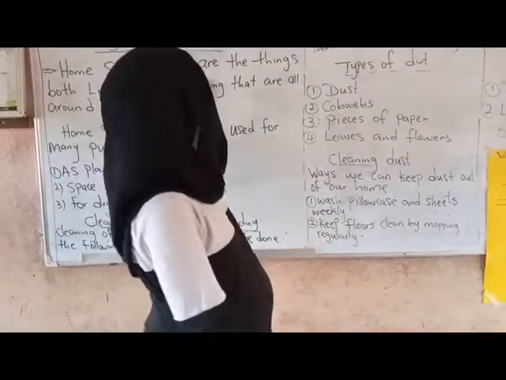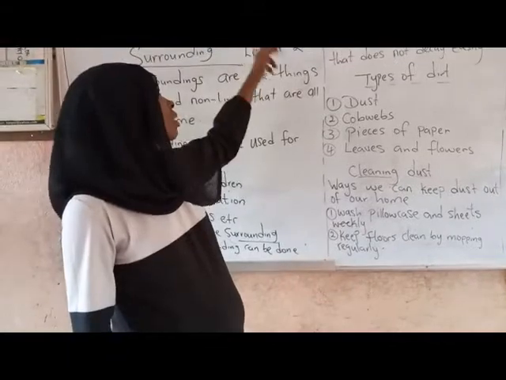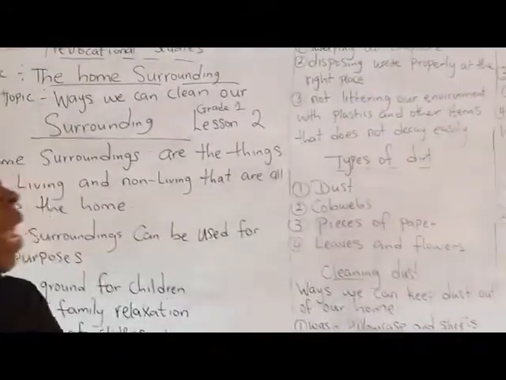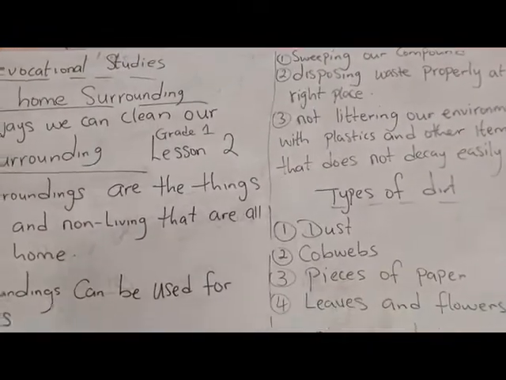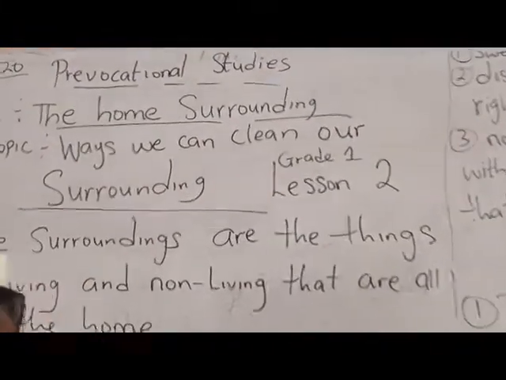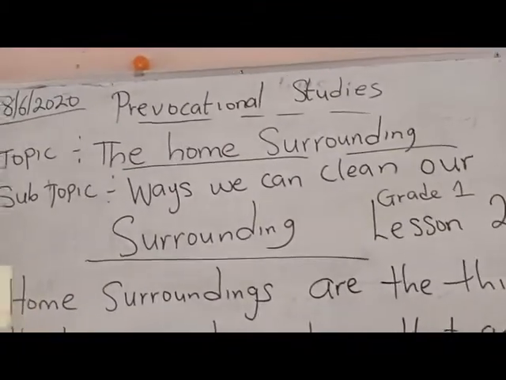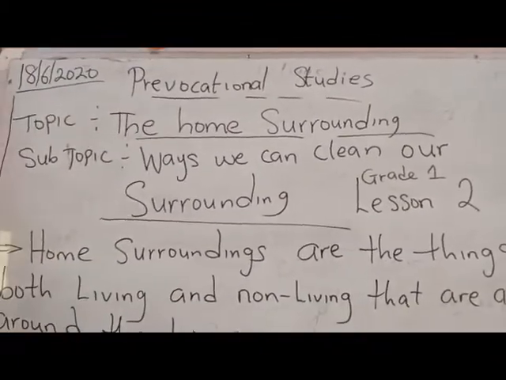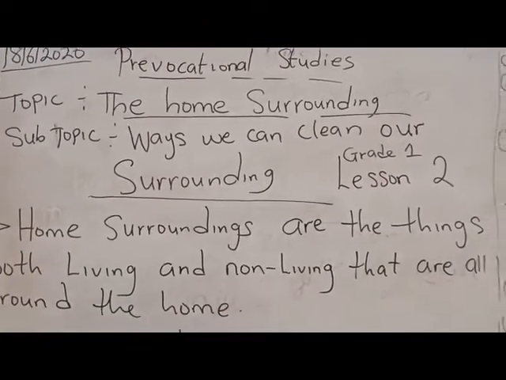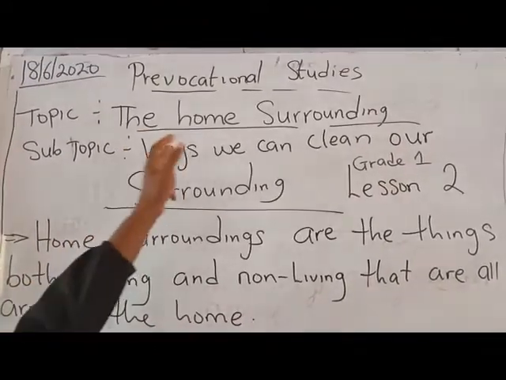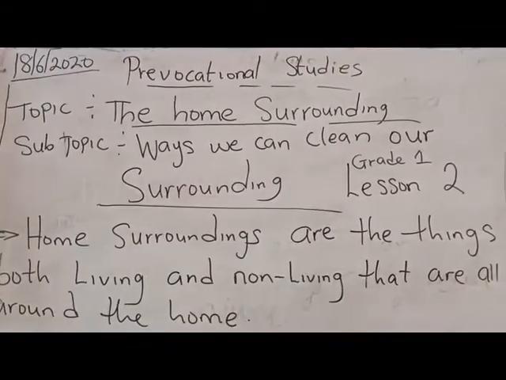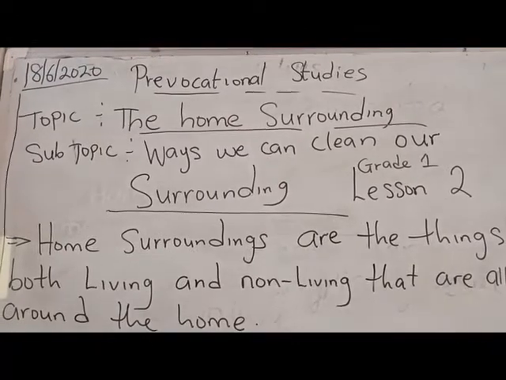I will be teaching Pre-Vocational Studies, Grade 1. This is going to be our lesson 2. We learned toilet hygiene in our previous lesson. I defined toilets for you and gave you various types of toilets, and I also told you the various ways we can keep our toilet clean. So today's topic is going to be the home surrounding, while the subtopic is going to be ways we can clean our home surrounding.